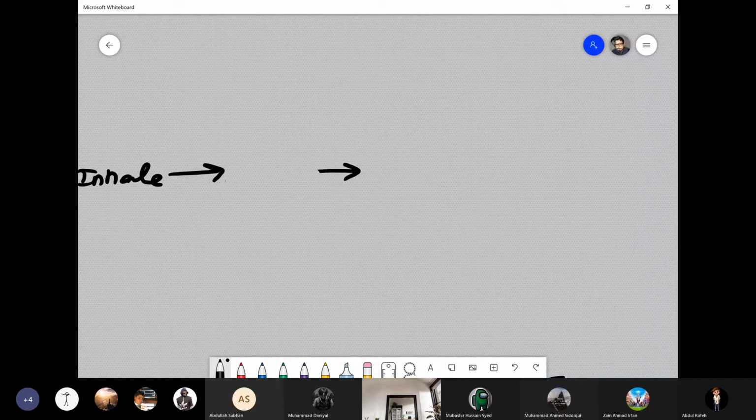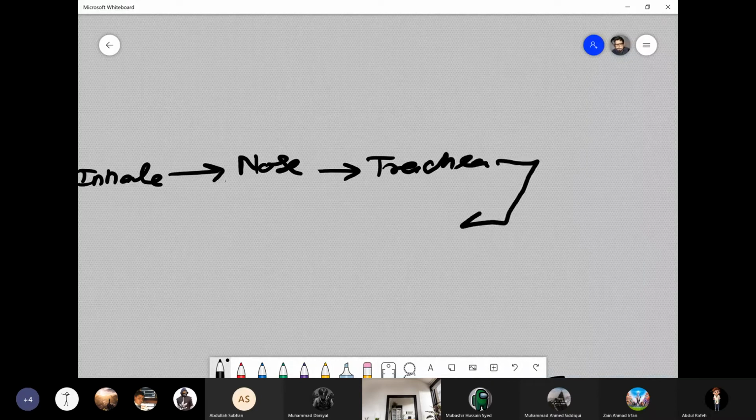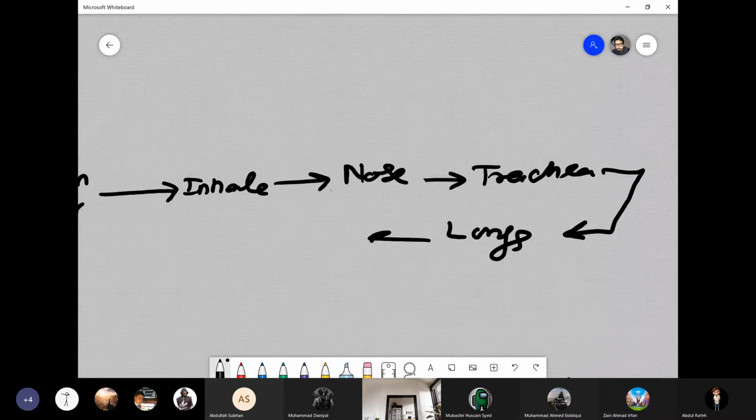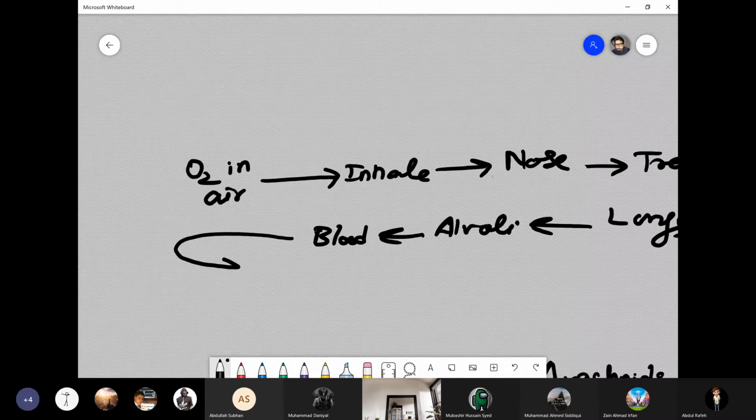We can even say nose, then nose to trachea, trachea to lungs, right? In the lungs, they go into the alveoli. From alveoli, they go into the blood, right? Then blood goes where? Into the heart. Which side of the heart? Left atrium.